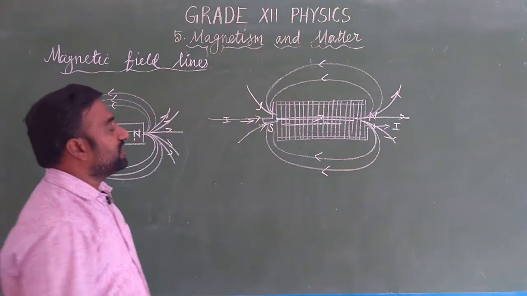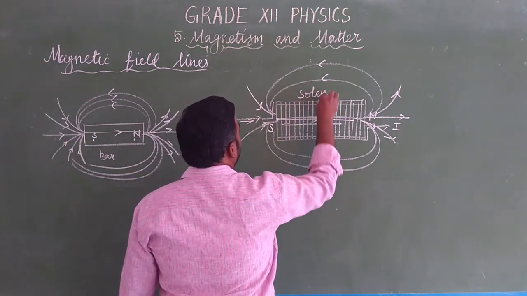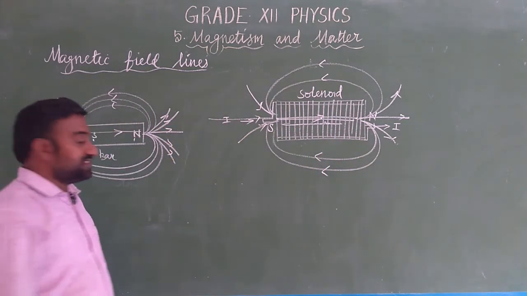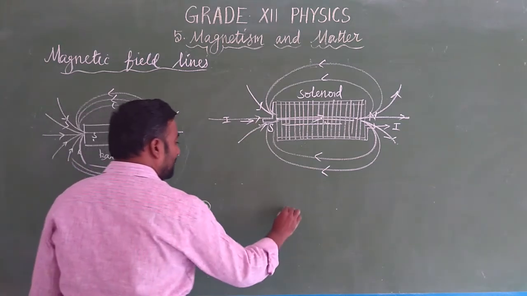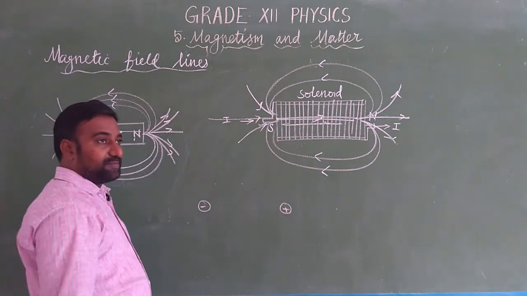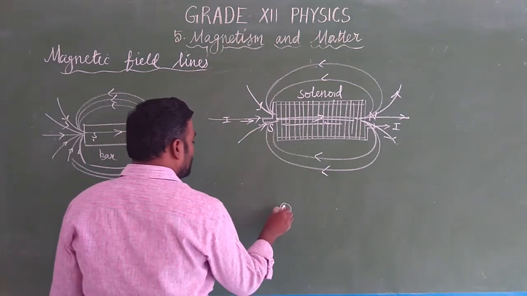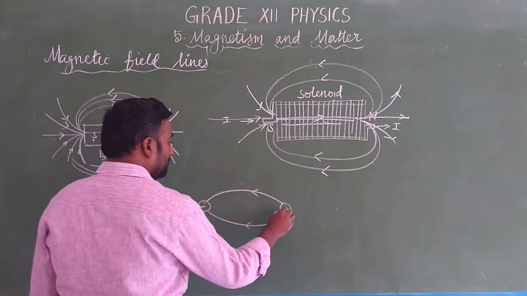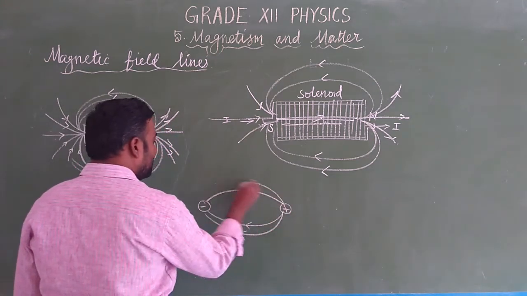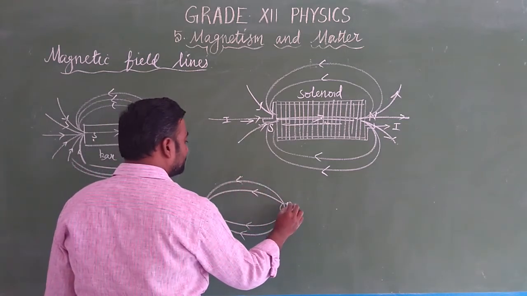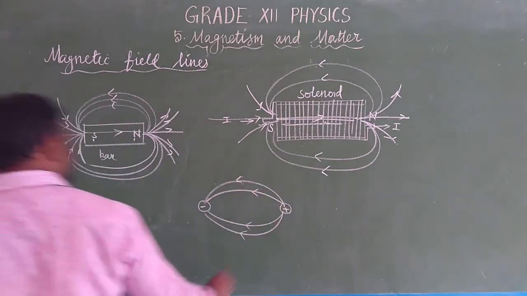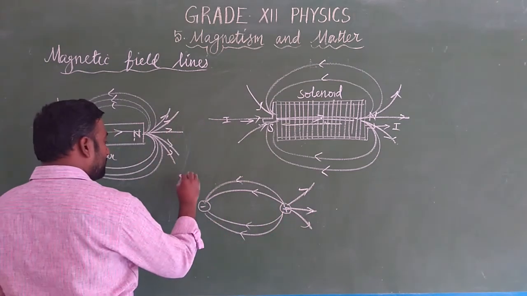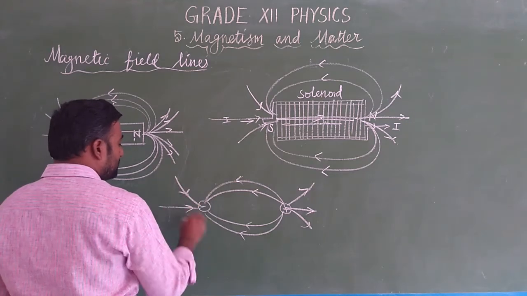So a solenoid and a bar magnet both have a similar magnetic field, but let us take electrostatic field lines. We have a negative charge and also a positive charge; two point charges are placed. From the positive charge, the field lines always emerge out, but to the negative charge they go radially inwards.